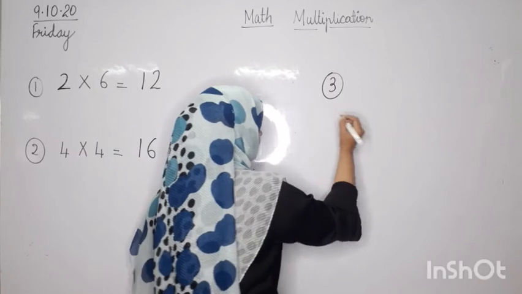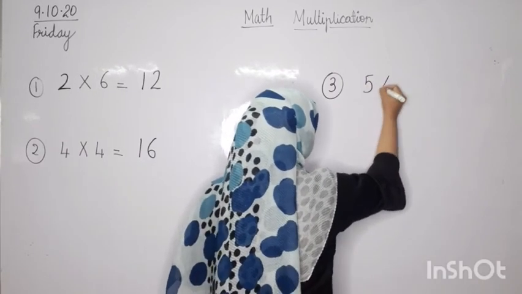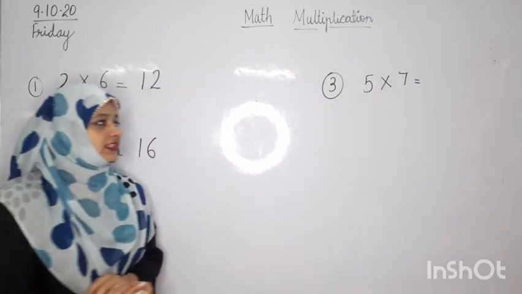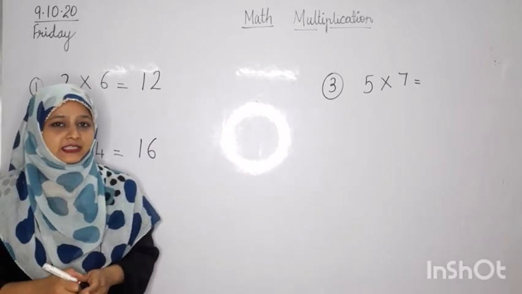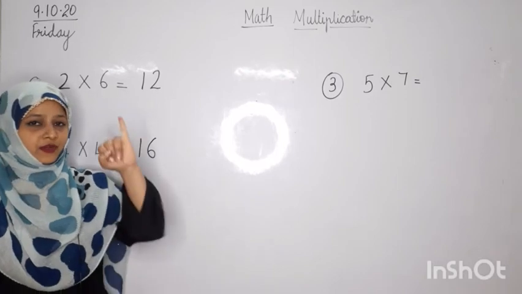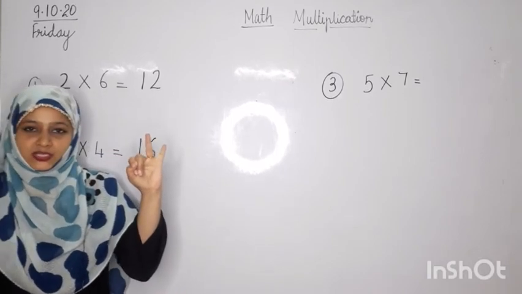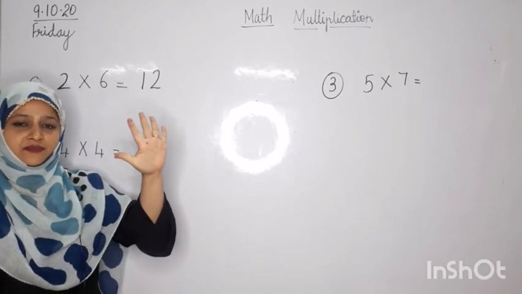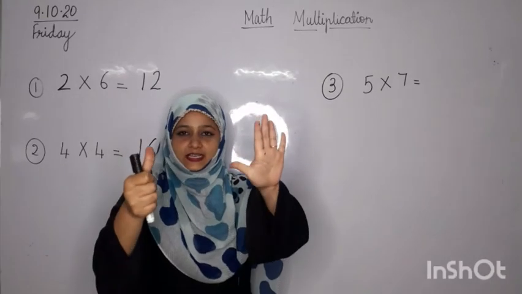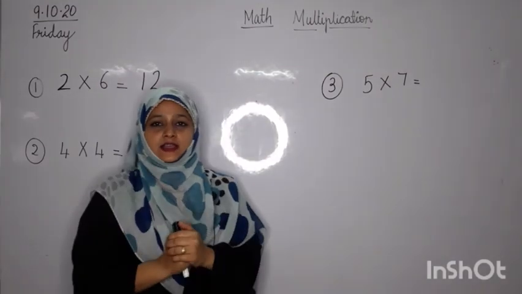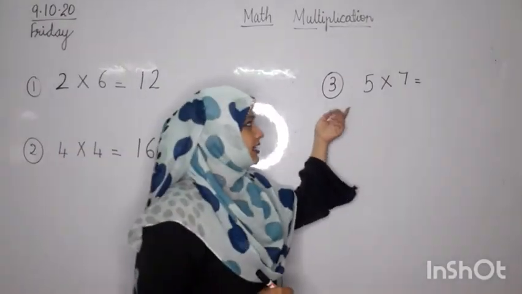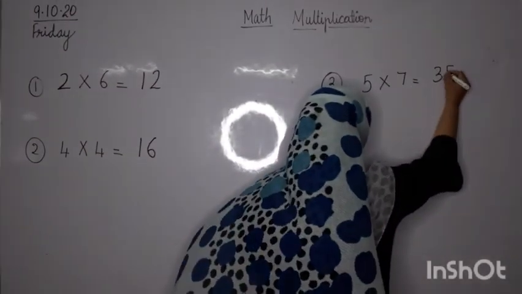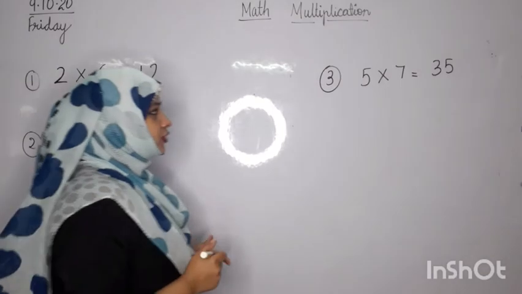Let's take the sum as 5 7s are. Yes. We all don't know what 5 7s are. So we will start saying the table of 5. 5 1s are 5, 5 2s are 10, 5 3s are 15, 5 4s are 20, 5 5s are 25, 5 6s are 30, 5 7s are 35. So we got the answer: 5 7s are 35. Yes. Let's move to the next sum.